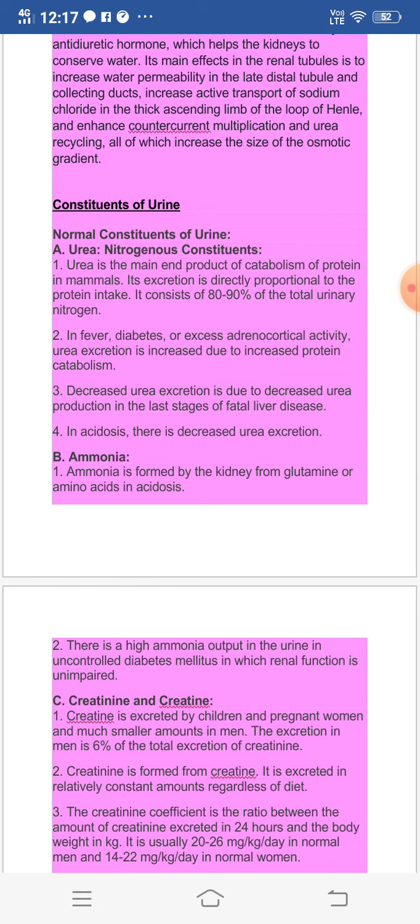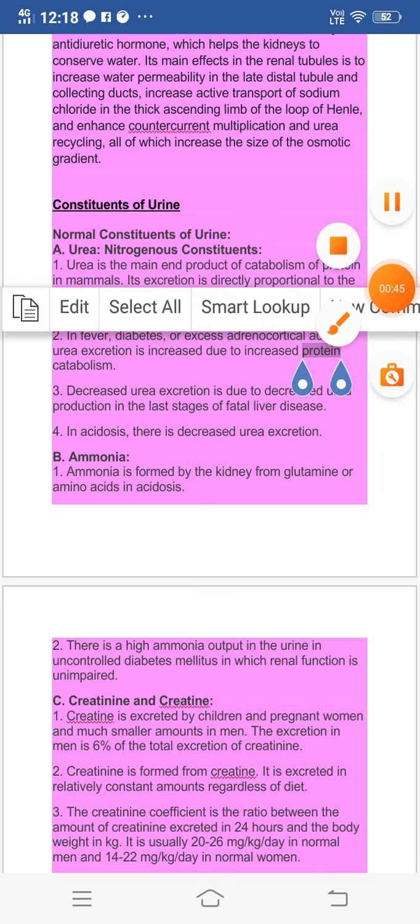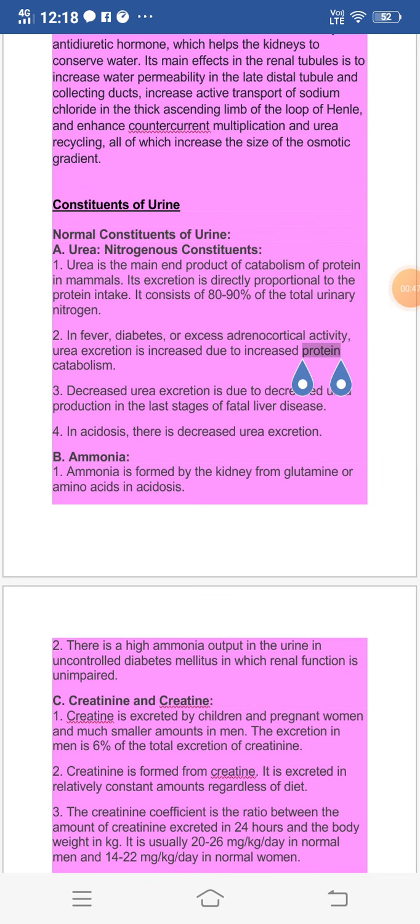Now, urea is a nitrogenous component, which is a normal constituent of the urine. Urea is the main end product of catabolism of protein digestion in mammals. Its excretion is directly proportional to the protein intake.